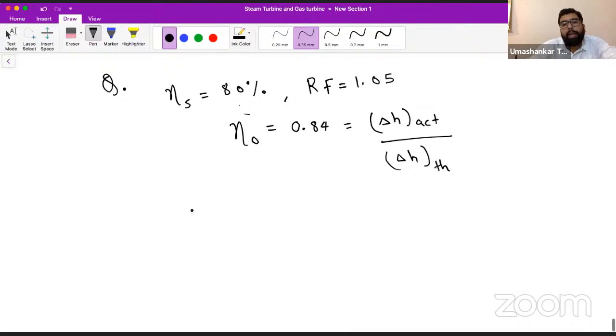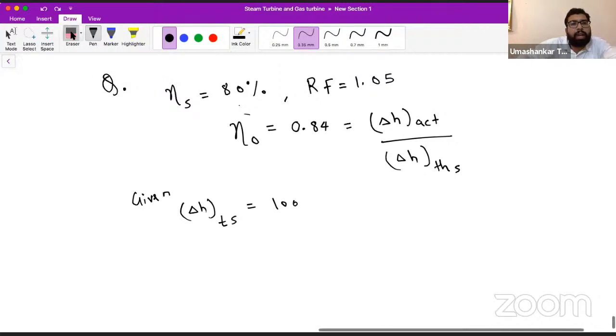Okay. So from here, see how questions can be framed. If I give you the theoretical isentropic enthalpy drop, let's say this is given to you. We call it TS, no? Let's say it is given as 1000 kilojoule per kg. I'm taking some data, just trying to tell you how questions can be framed from here.